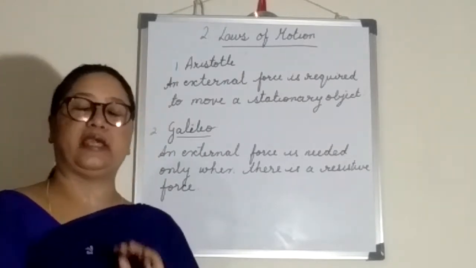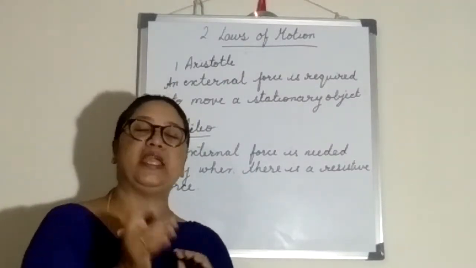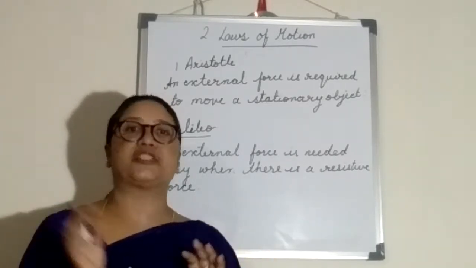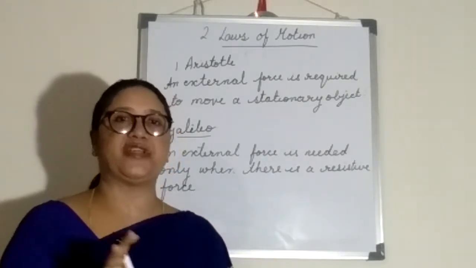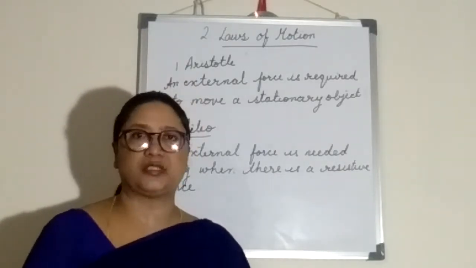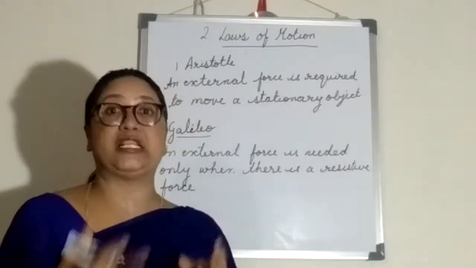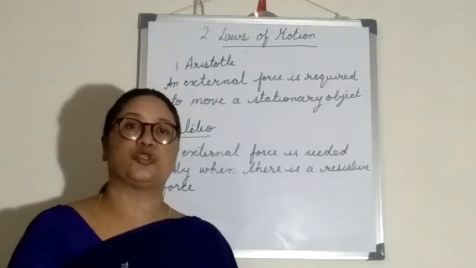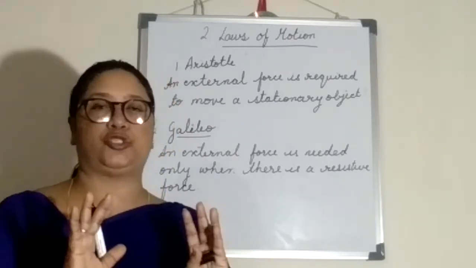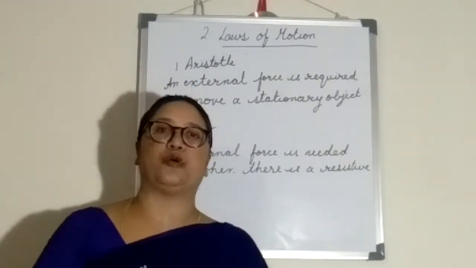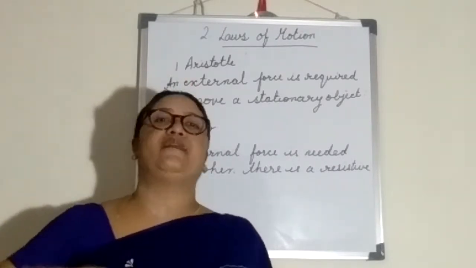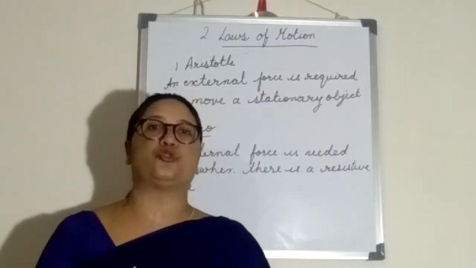Galileo said that in a frictionless body we don't need any external force. Where do we find a frictionless body? When the surface is either very smooth or slippery. So when you keep any object, we don't need to push it. Immediately the object will start moving and it will go, no other force will be there to stop it.